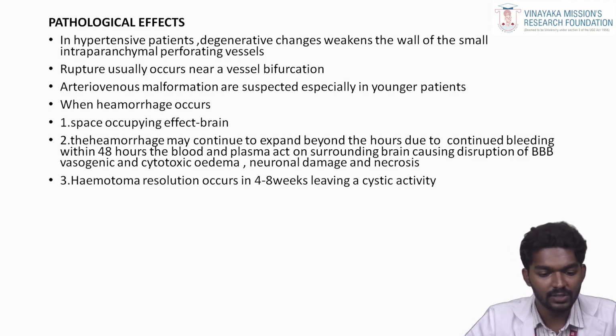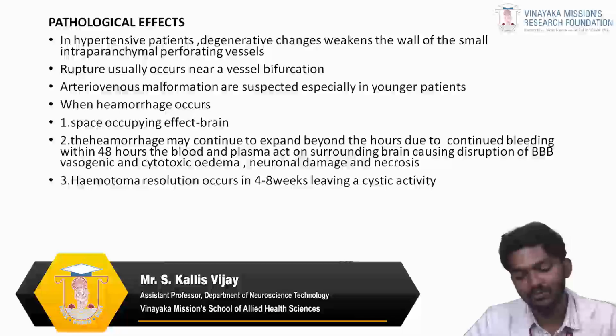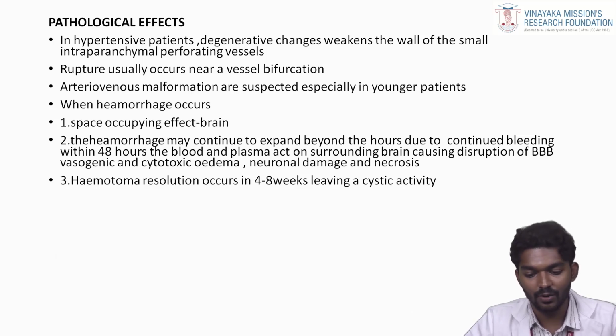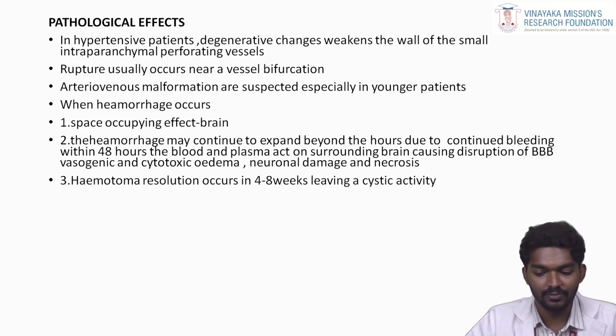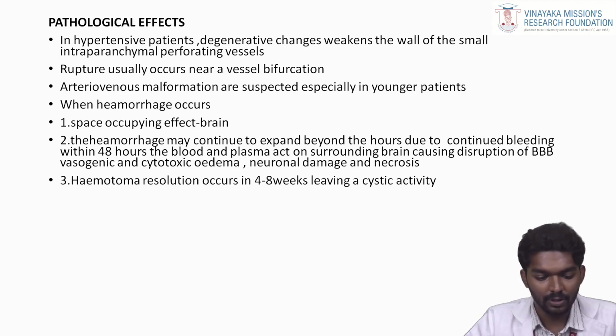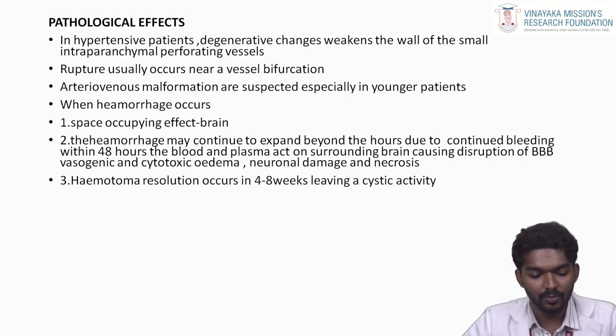What happens when a hemorrhagic stroke occurs? First, the bleeding occupies space in the brain, and the hemorrhage may continue to expand beyond 2 hours, due to continuous bleeding within 48 hours. The blood and plasma surround the brain, causing disruption of the blood-brain barrier, and cytotoxic edema occurs in the brain. Neurological damage and necrosis will be present in the brain. Hematoma resolution occurs in 4 to 8 weeks, leaving a cystic cavity. When the bleeding persists beyond 4 to 8 weeks, it leaves a cyst-like formation in the brain.